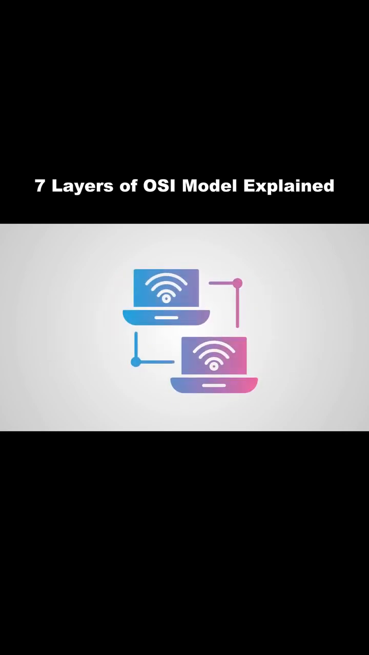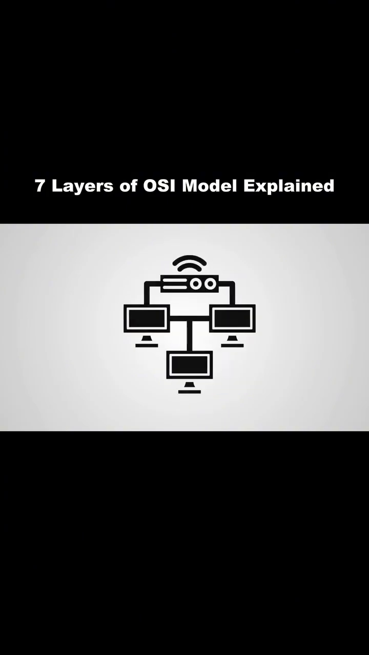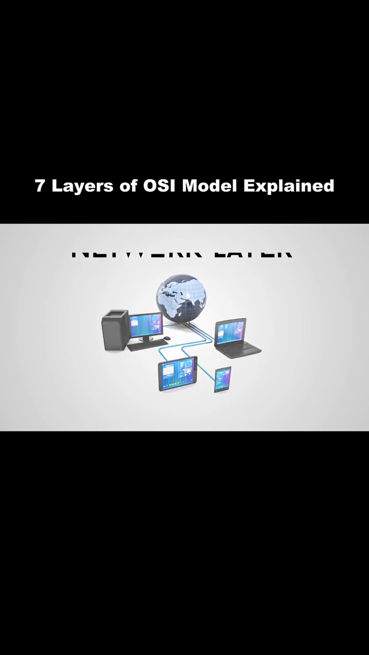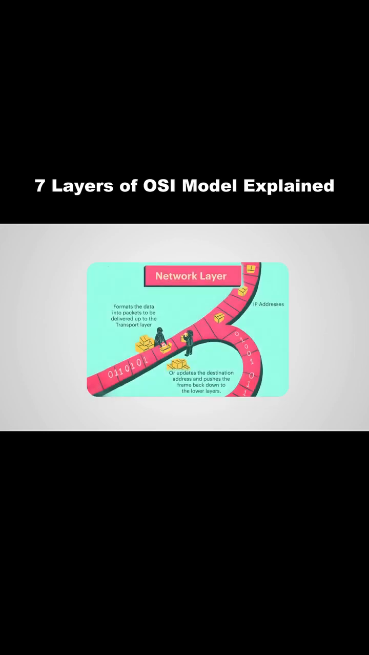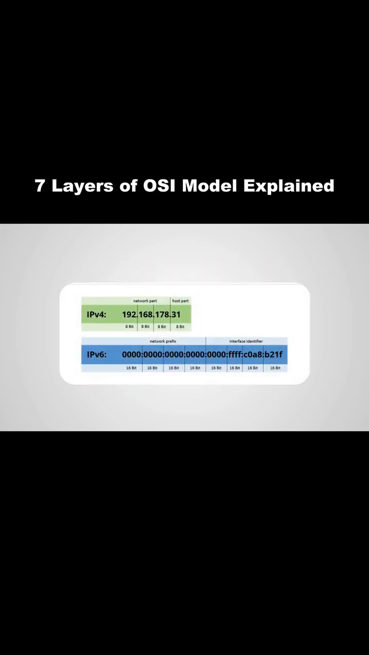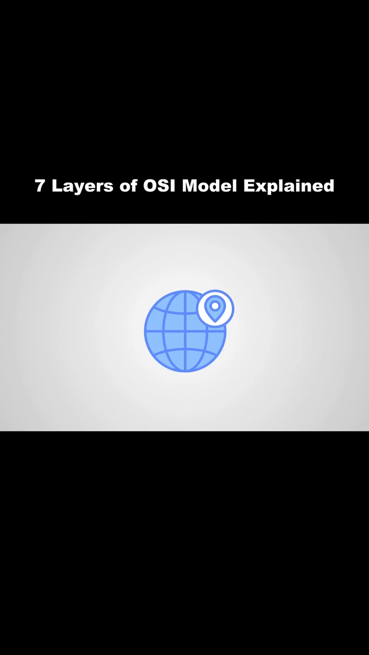You can think of the data link layer as a local delivery service, making sure data reaches the right device inside the same network. Network layer. The network layer handles the movement of data across different networks and determines the best path for packets to reach their destination. At this layer, devices are identified using IP addresses provided by the Internet Protocol.